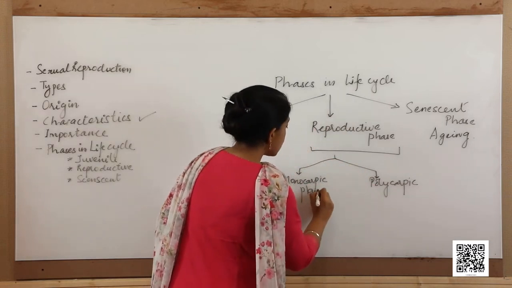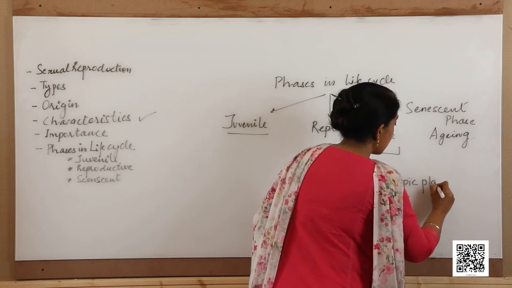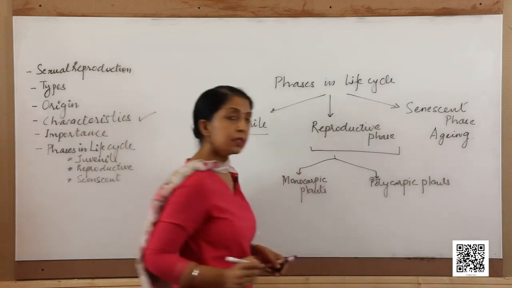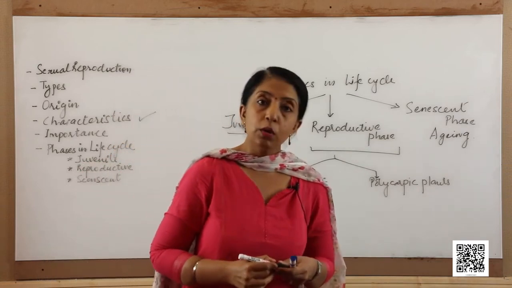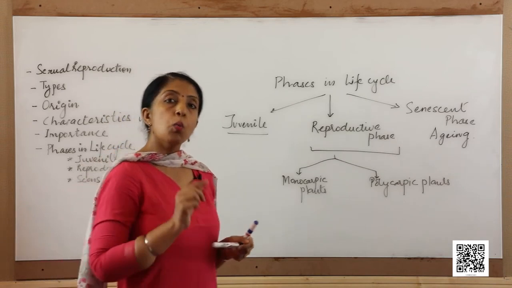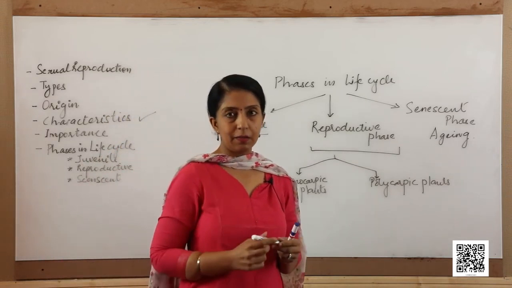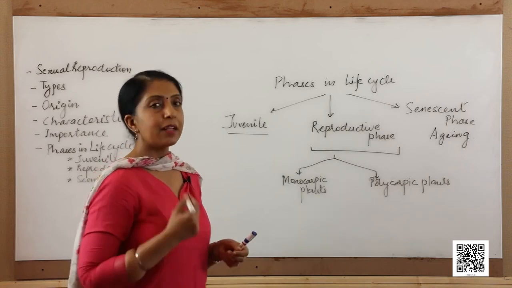Now, what are these monocarpic plants and what are these polycarpic plants? Let us discuss them one by one. Monocarpic plants are those plants which flower once in their life cycle. After flowering, they form fruits and then they die.